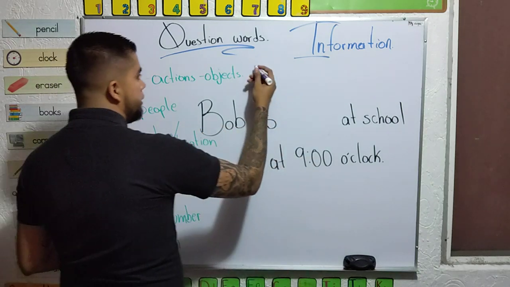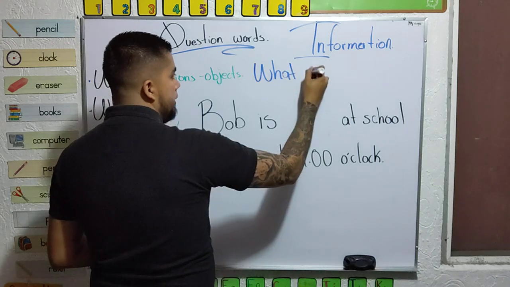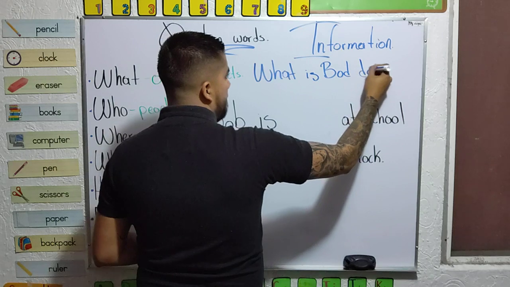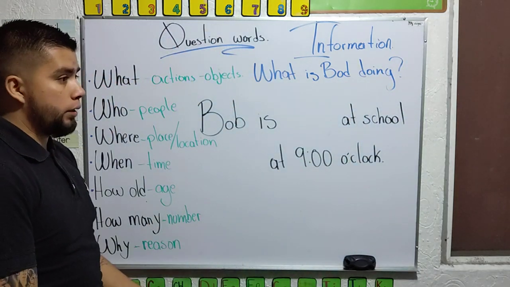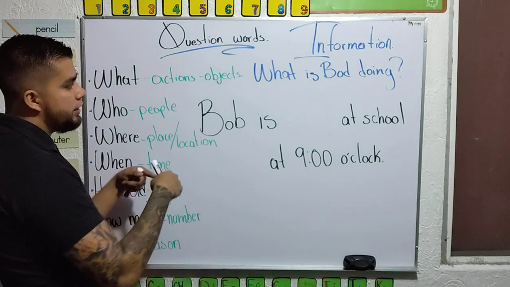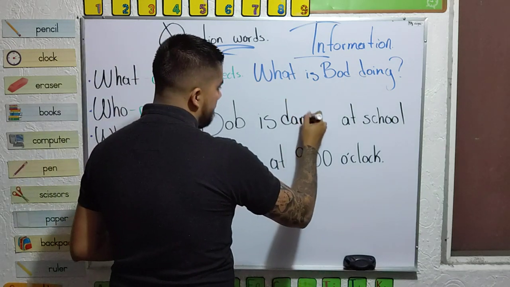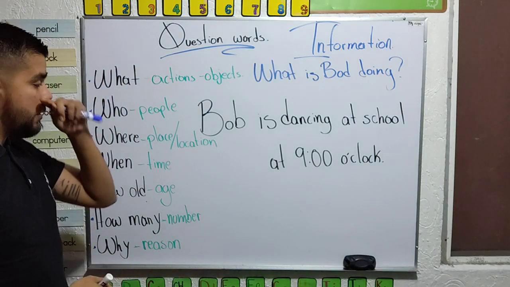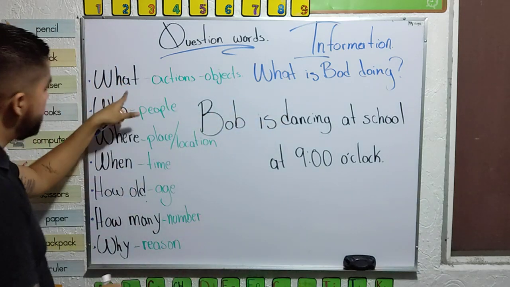In this case, my question is going to be, what is Bob doing? I want to know the action. Then the answer is Bob is dancing. Yeah? Dancing. That's it. That's why I'm using what.